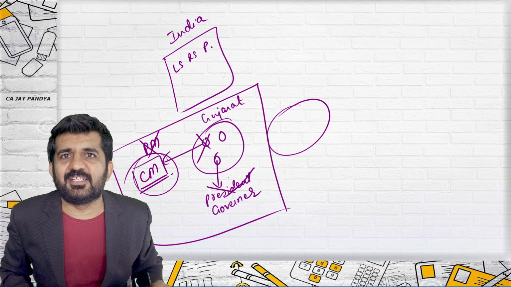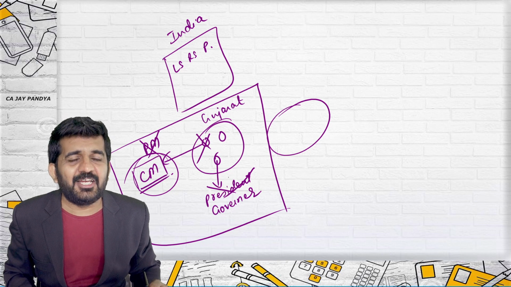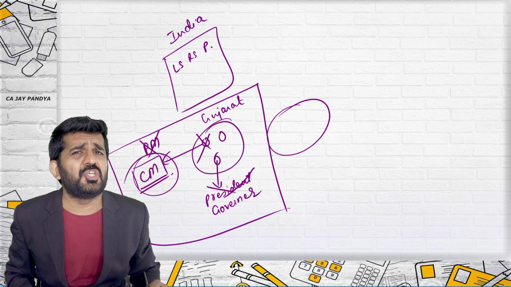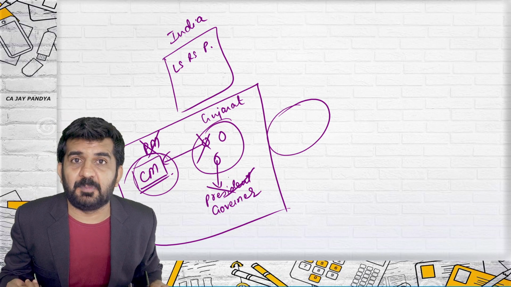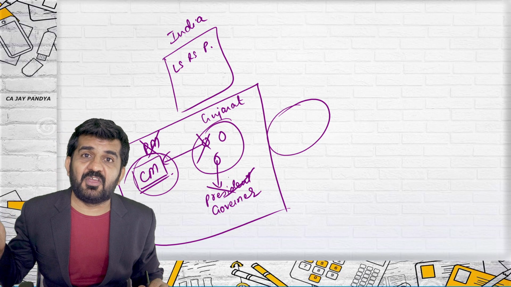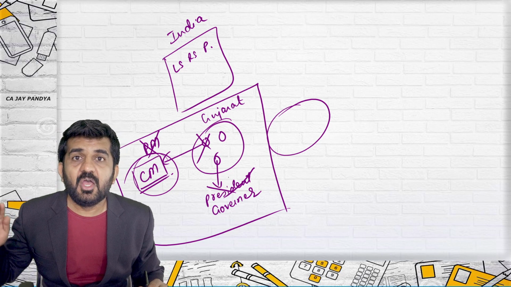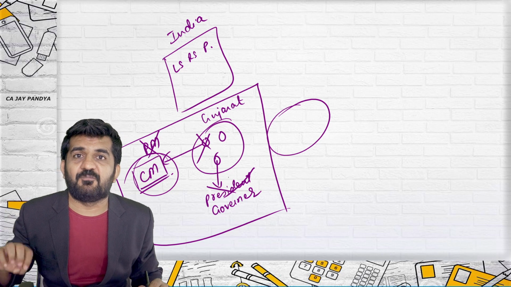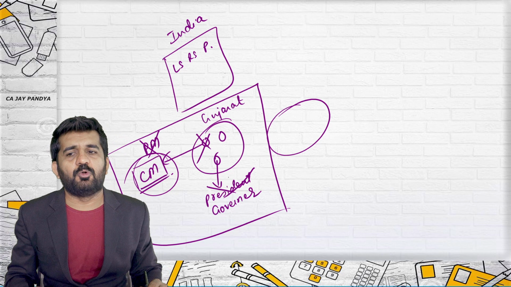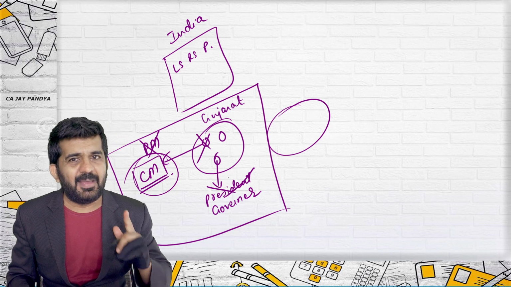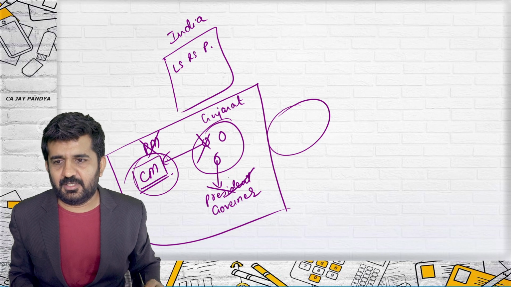What happens if there is a tie? Believe me, I practically don't know this answer, because it is very rare that if there are 10,000 people, and 10,000 people have voted, 5,000 are for BJP and 5,000 are for Congress. It is a rare scenario. I have never read about it, but I'll be back in tomorrow's lecture and tell you exactly what will happen if there is a tie.